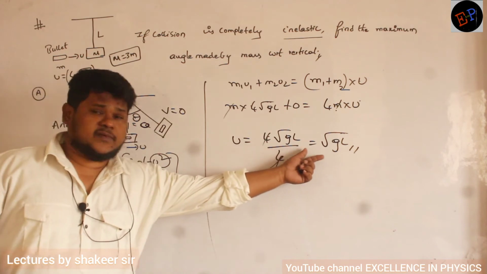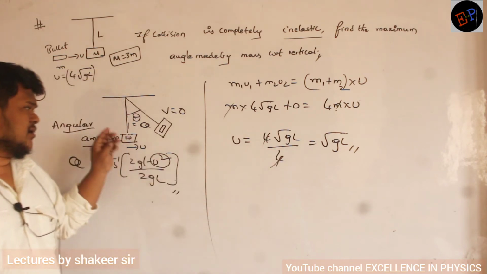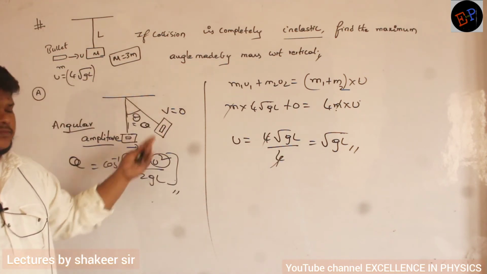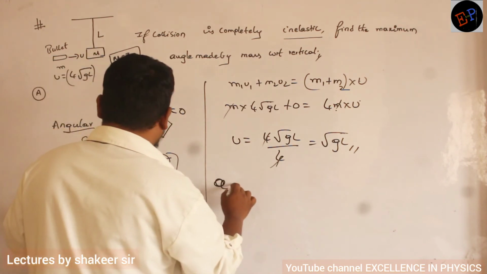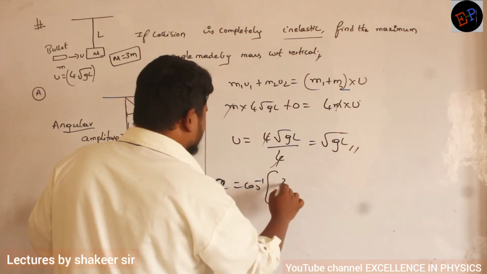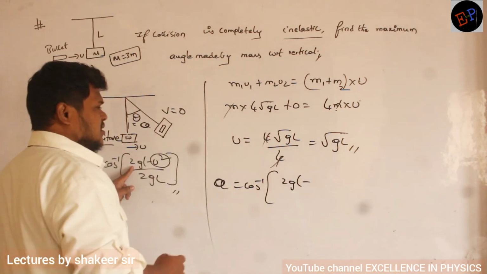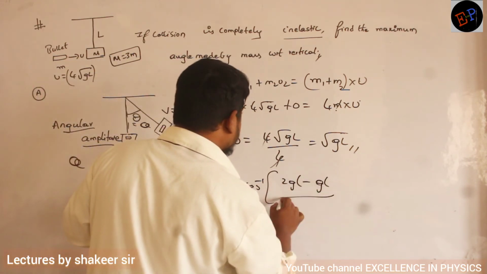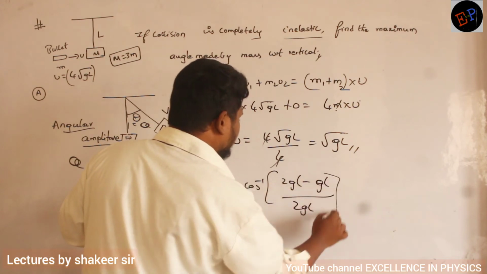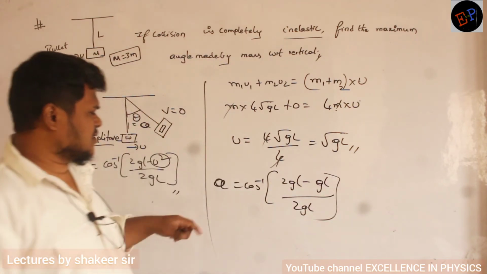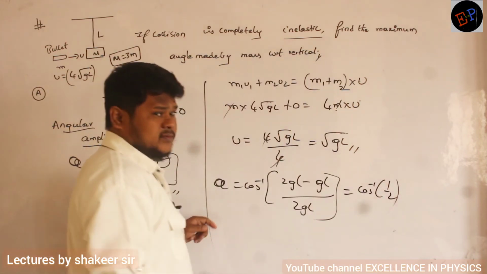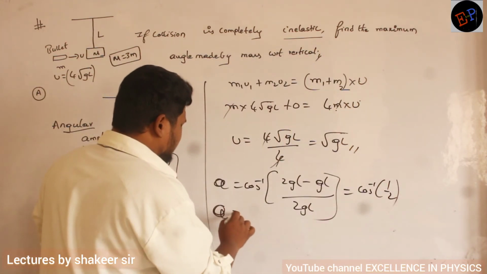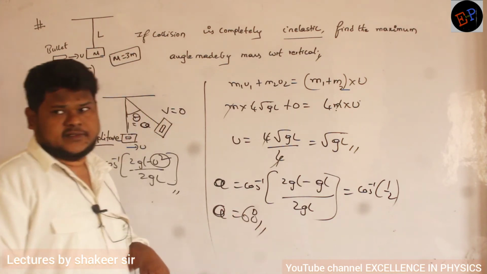Once they travel with the velocity of root gl, I can calculate up to how much angle they can reach by using the angular amplitude equation. So substitute here. Alpha is equal to cos inverse of (2gl minus u square) divided by 2gl. Instead of u square, I can write gl. Clear? So how much did I get? I got cos inverse of 1 by 2. Cos inverse of 1 by 2 is 60 degrees. So alpha is equal to 60 degrees.